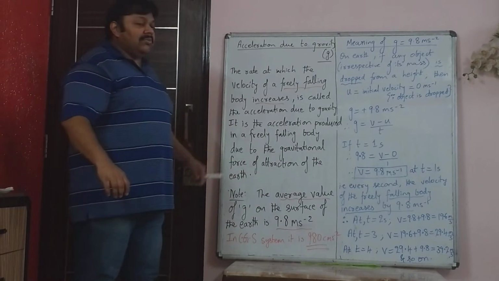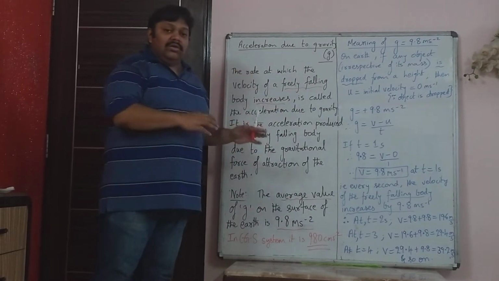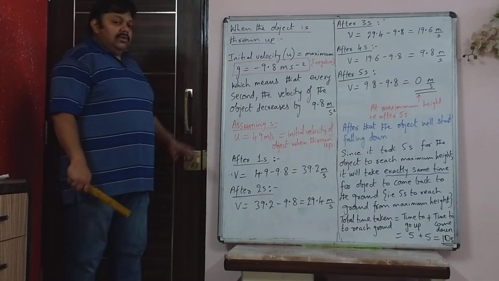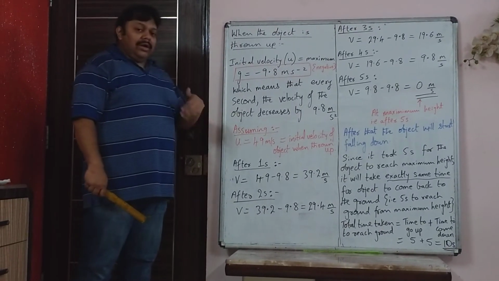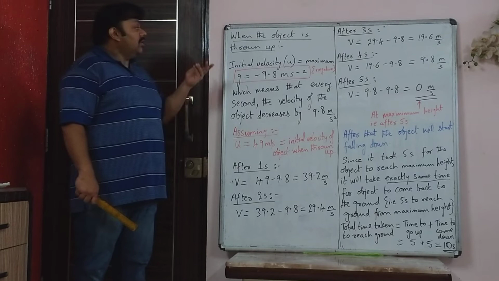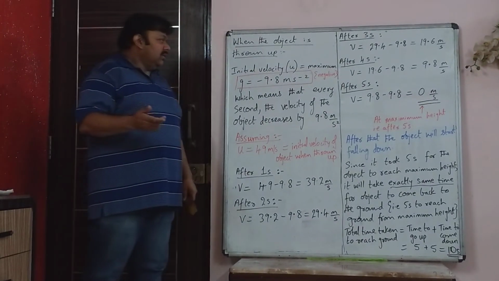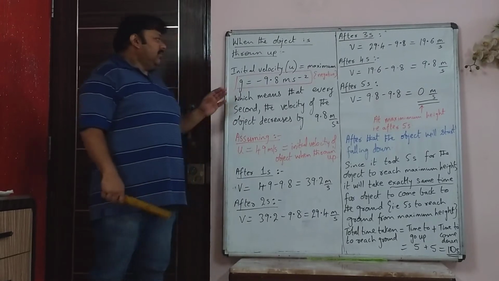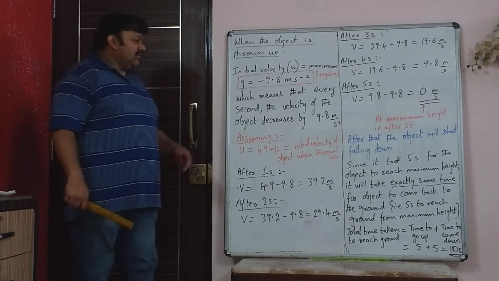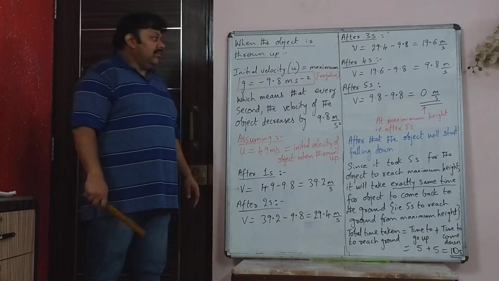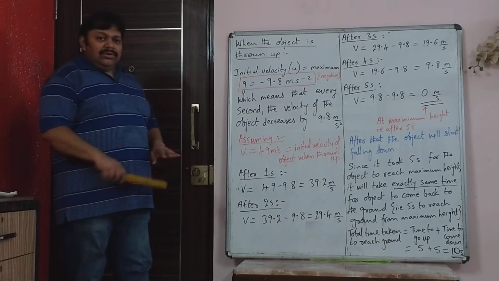We will write that part next. Please copy this in your long books. So now this is the writing of what I had just explained. That is when the ball or an object is thrown up. We are assuming that the initial velocity, which is maximum, is 49 meters per second. We are just taking a value.